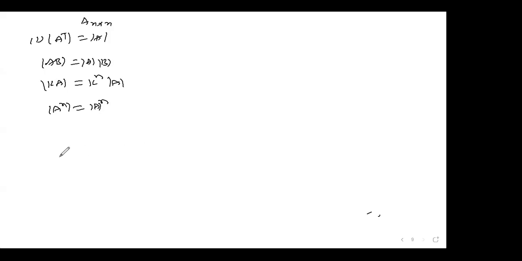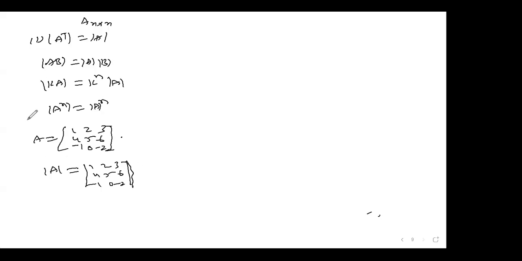Now there are a few more rules here, let me tell you those rules, have a look. Here 1 2 3, 4 5 6, -1 0 -2. This is the matrix I gave you. The moment I expand it, I get the result like this. Based on the rule I told you, let me expand here.